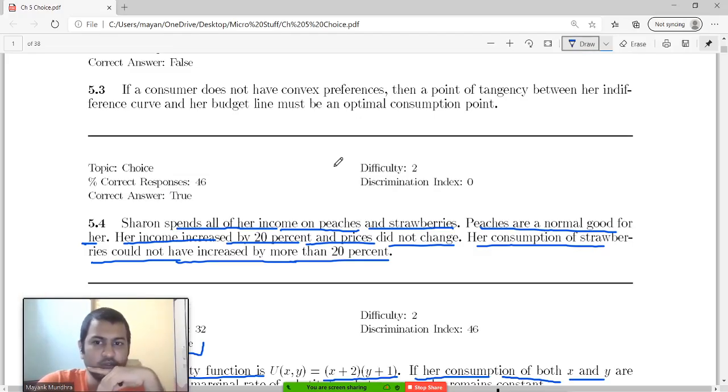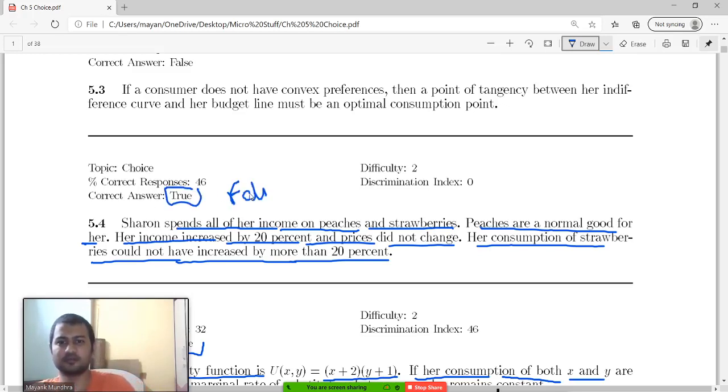Her consumption of strawberries could not have increased by more than 20%. For her, I think it is false. It should be false. Okay, so consumption of strawberries can go up by more than 20%. Okay, it can totally go up by more than 20%.